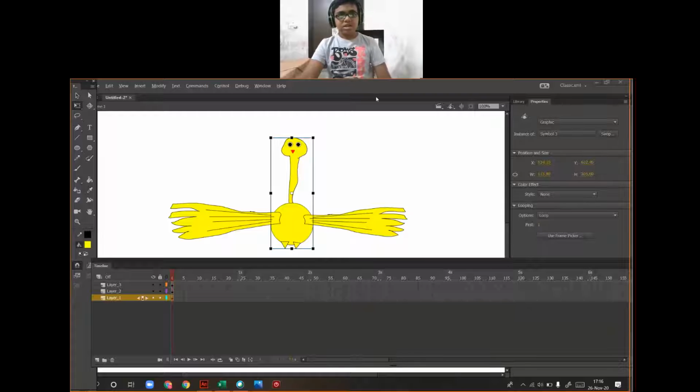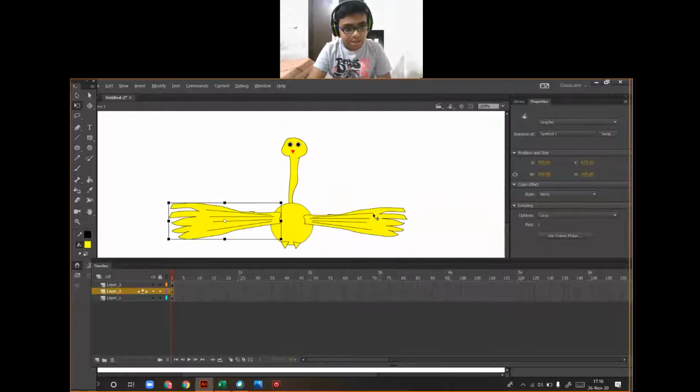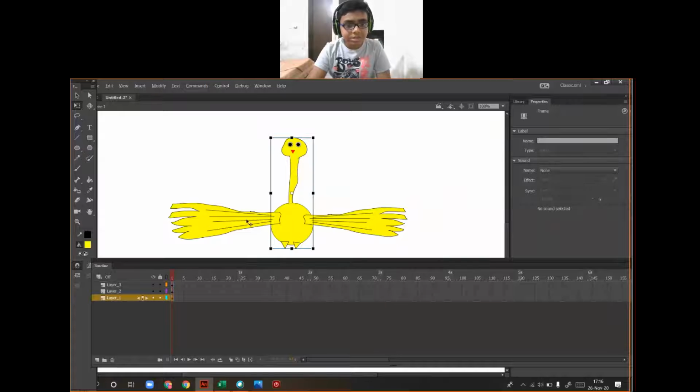So I converted the whole of the duck's parts into symbols. Symbol number 2, symbol number 3, and this whole body is symbol number 1.